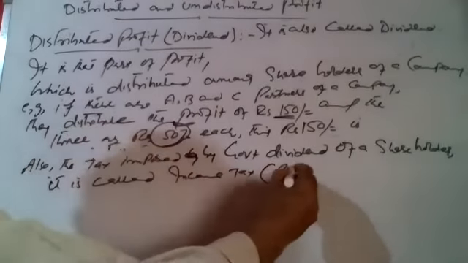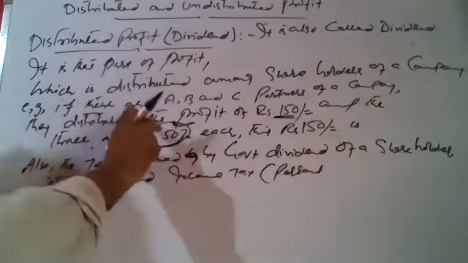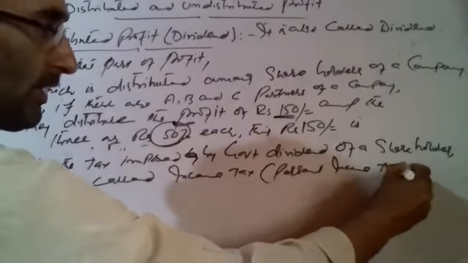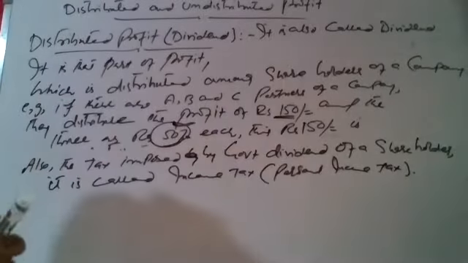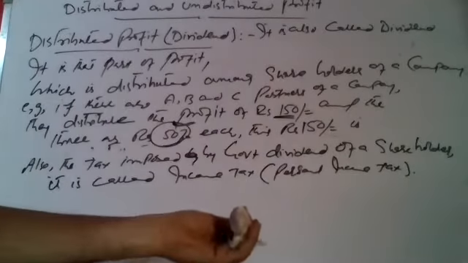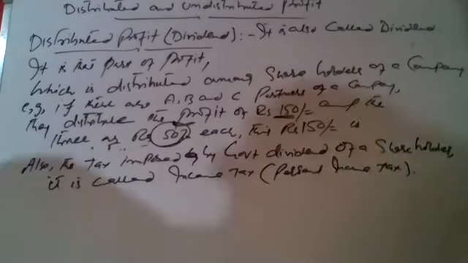इसको कहते हैं हम personal income tax. ये इनका personal income बन गया. The tax imposed on this income is personal income tax. So ये याद रखना. The tax imposed on the dividend of each shareholder is called personal income tax. अब रह गया हमारा undistributed profit.